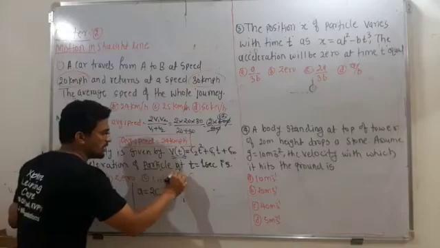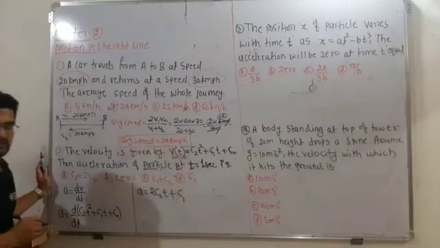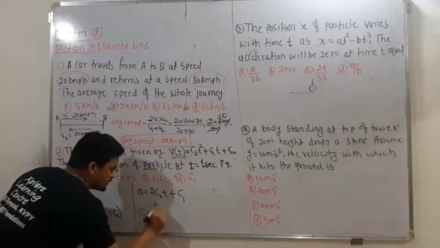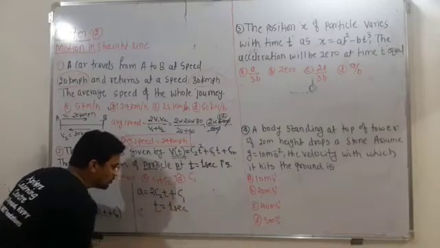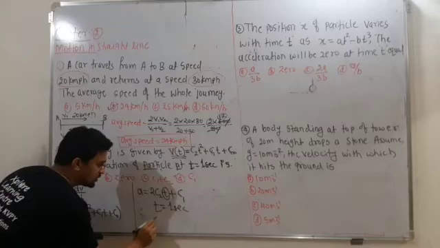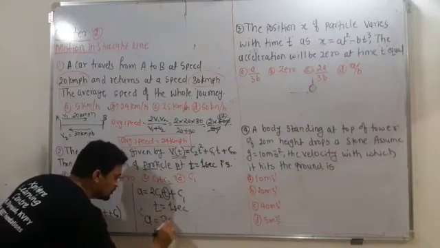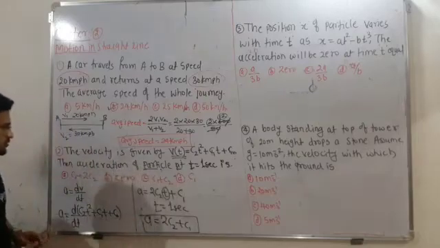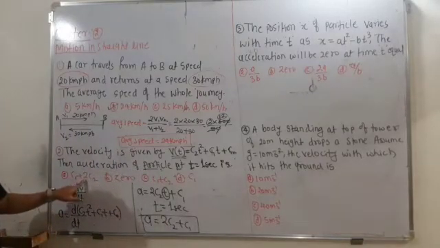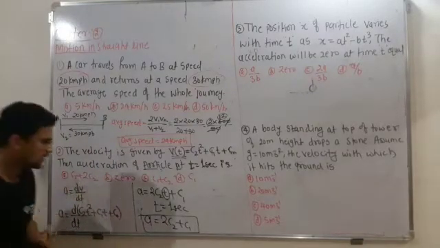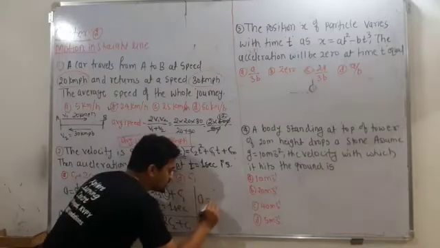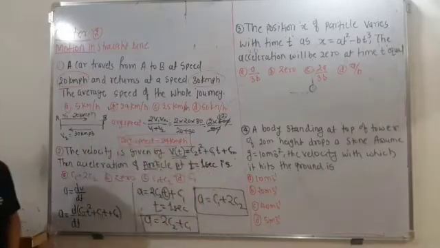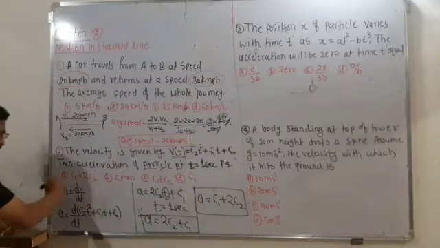Now the acceleration of the particle at t is equal to 1 second. So when t is given as 1 second, you have to place it in. When you place t as 1 second, you will get a is equal to 2 c2 plus c1. Which option is there? Here it is 2 c2 plus c1, or you can rearrange the terms: a is equal to c1 plus 2 c2 also, this is also correct. So option A is correct.